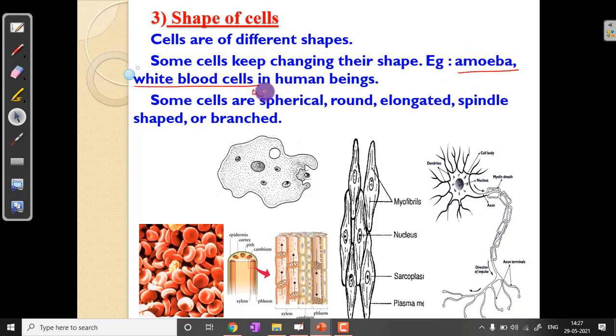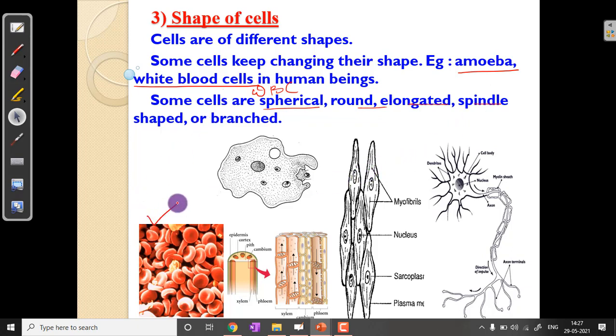You might have heard people saying my WBCs are high, my WBCs are low. So what is this WBC? It is a white blood cell. It can take any shape it wants. Whereas the rest of the cells in our body have a definite shape. Only two cells keep on changing their shape, that is amoeba and white blood cell. The rest of the cells have a definite shape. Either it will be spherical, round, elongated, spindle, etc., branched, unbranched, etc.